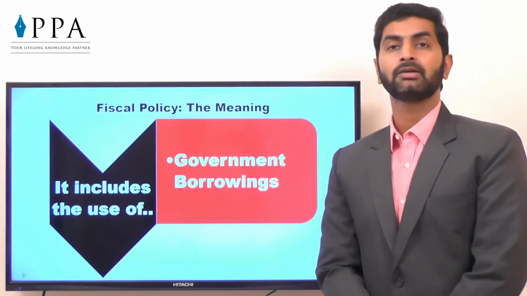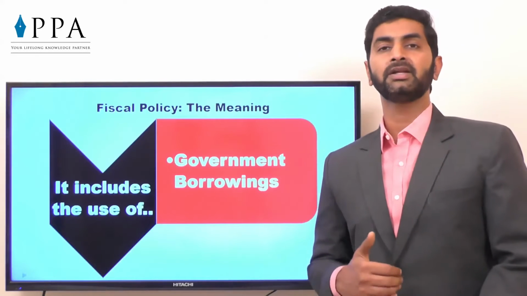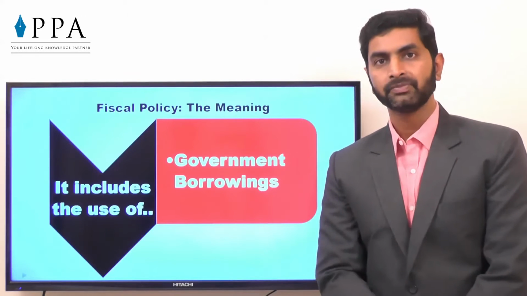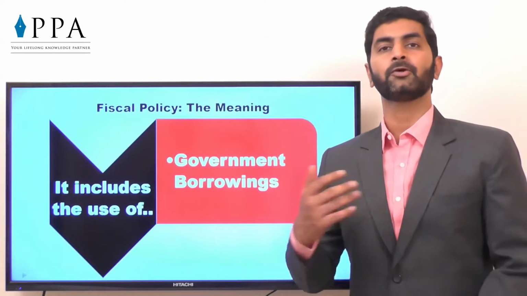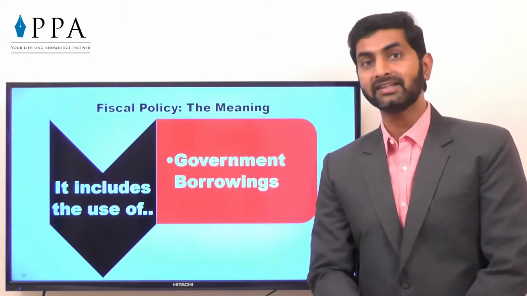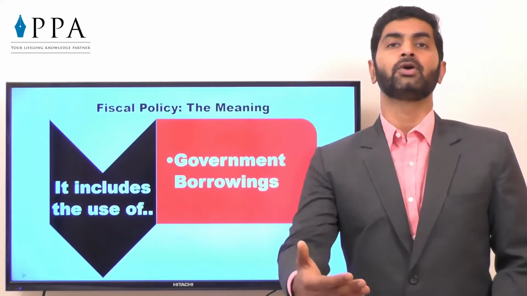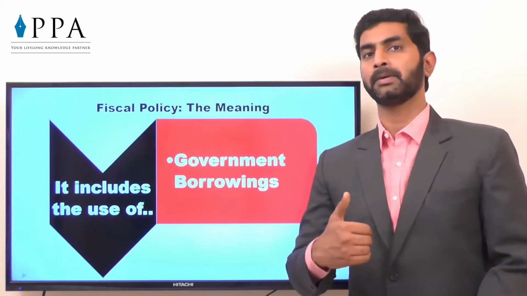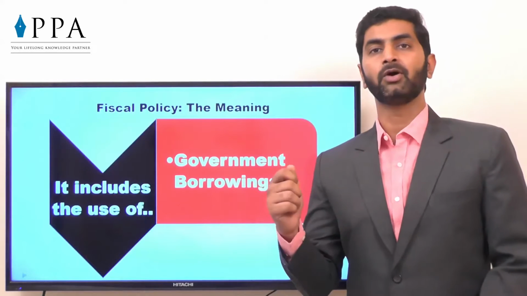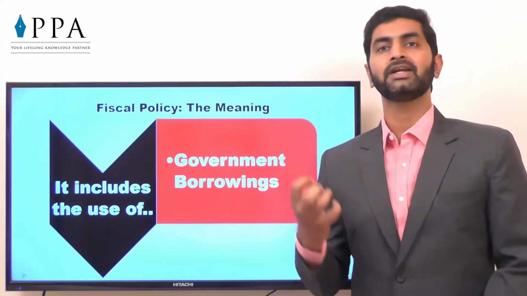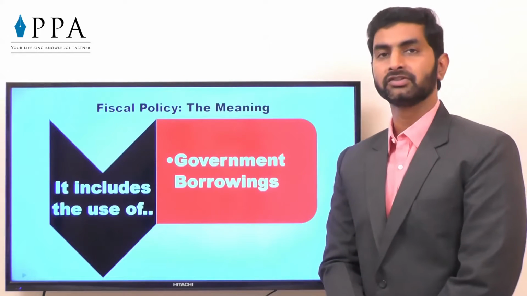Government borrowings: government gives the amount to public or government borrows the amount from public in the form of government bonds. Let's take an example. If there is an inflationary situation, that means the demand for a product is increasing at a higher rate as the money supply is available in the hands of public, government issues the bonds. It means government takes the loan from public, the whole money flows to government. So even though I am having the bonds, I don't have liquid cash, automatically demand comes down and the price also. So such kind of tools are used by government.